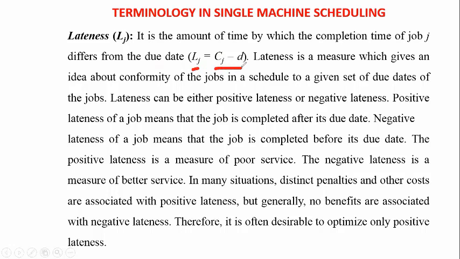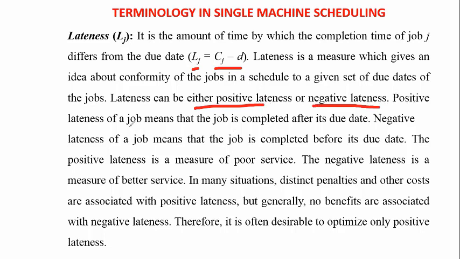In the earlier problem also we solved this lateness by taking the bomb example. Here the lateness is a measure which gives an idea about the conformity of the jobs in a schedule to a given set of due dates of the jobs. Here the lateness can be either positive lateness or negative lateness, whatever it may be, you are going to consider.